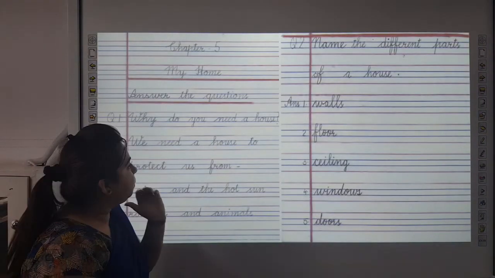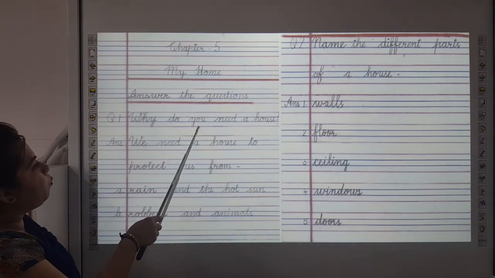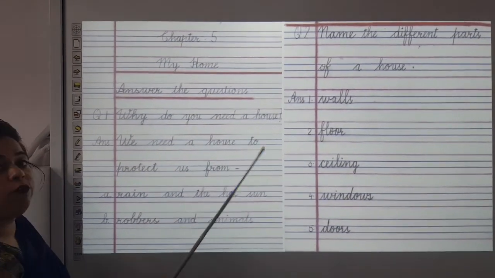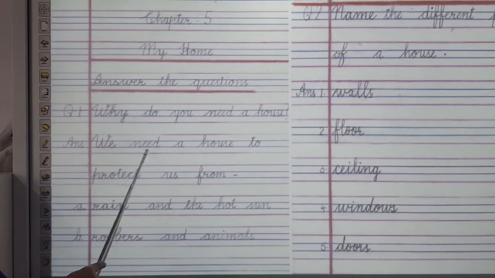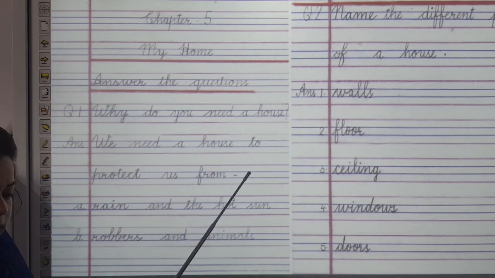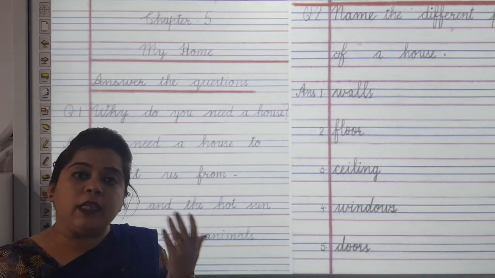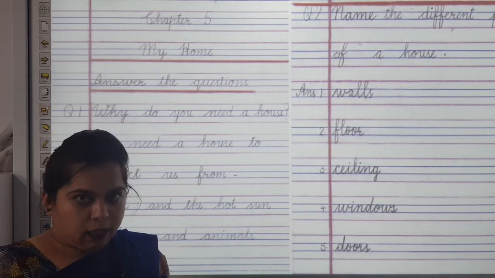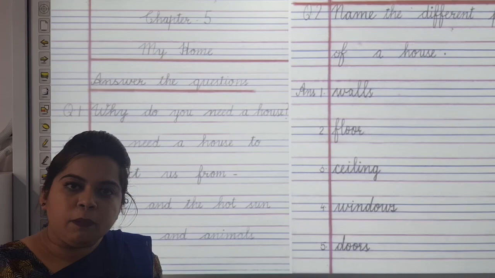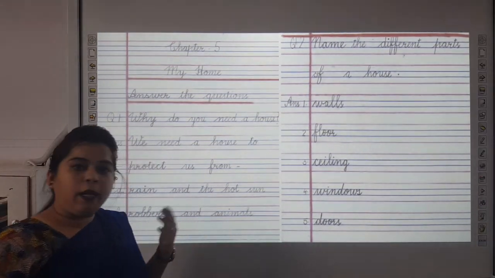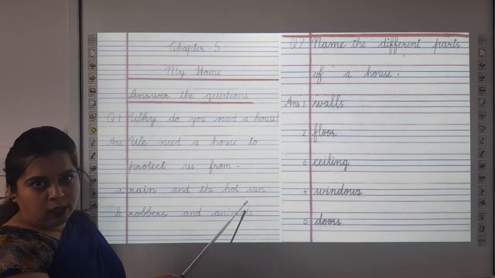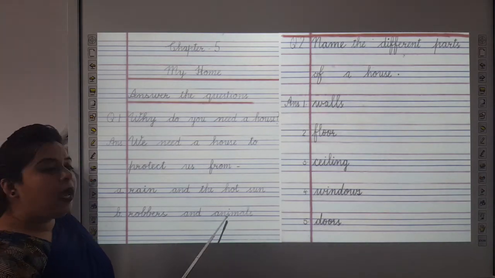Why do you need a house? We need a house to protect us from rain and the hot sun. I told you, every living being needs a shelter, whether they are animals or human beings. Everyone wants to be protected from rain and hot sun, robbers and animals.